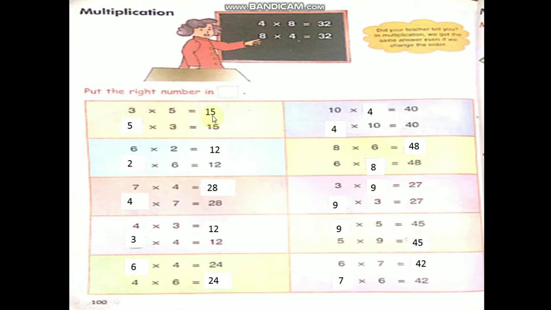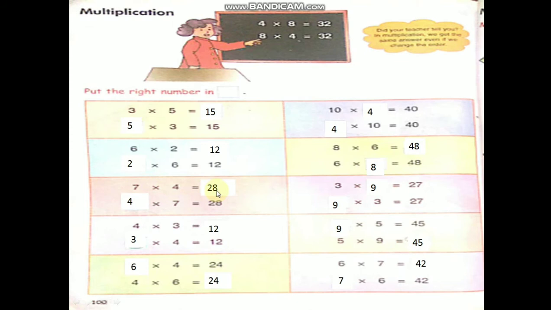3 5s are how much you write here, children? 15. Here 15 is given, 3 is given, another number is not given. You have to fill this number. 3 5s are 15, so here you write 5. 6 2s are 12, you write here in this box. Here 12 is given, 6 is given. What number is not there? 2. 2 6s are 12.